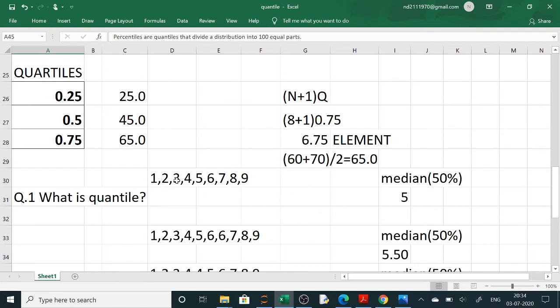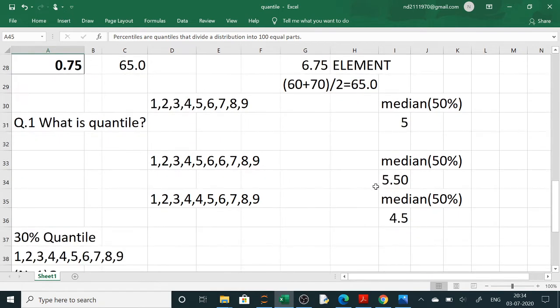Clear? Now suppose these types of questions are asked. First, they can ask you what is quantile, and you have to write the definition. Then a series is given, and they can ask you the median. So the middle value 5, directly you can write it. But if you have two middle values, then the average of these two, 5 and 6, will be 5.5. Suppose 1 2 3 4 4 5 6: here the two middle values are 4 and 5, and their average is 4.5.